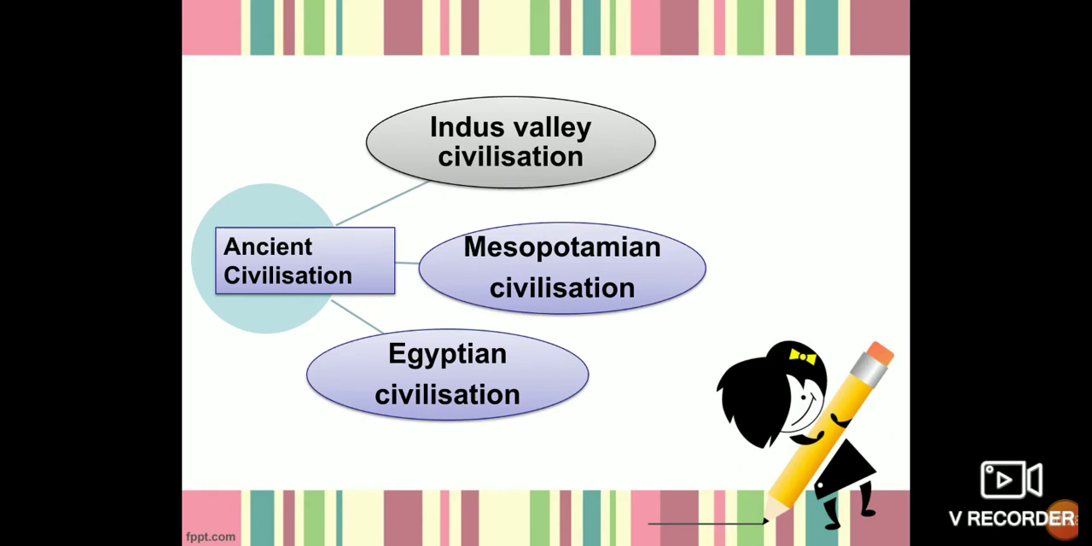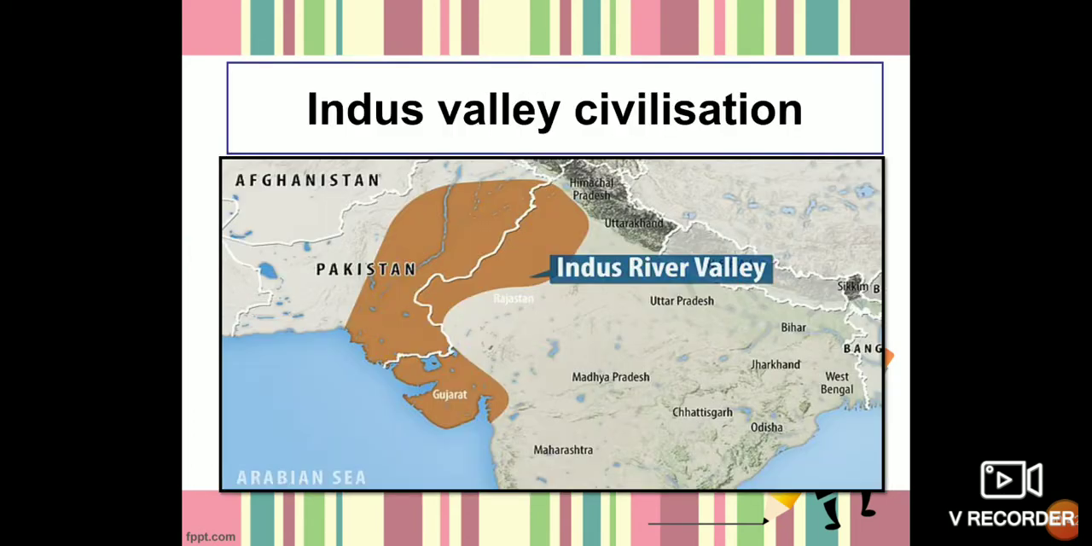So, there are three major ancient civilizations. Number 1, Indus Valley civilization. Number 2, Mesopotamian civilization. And number 3, Egyptian civilization. Let us discuss the Indus Valley civilization.